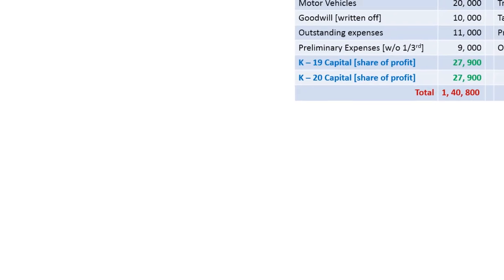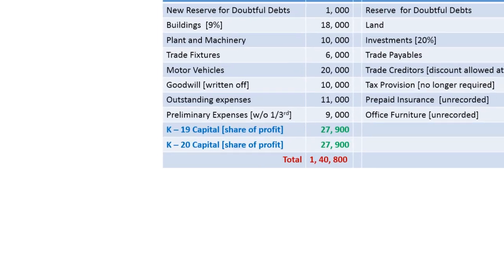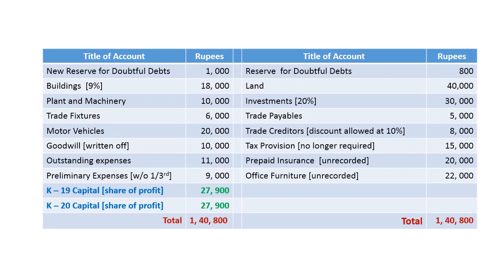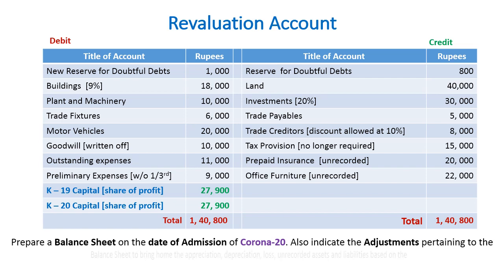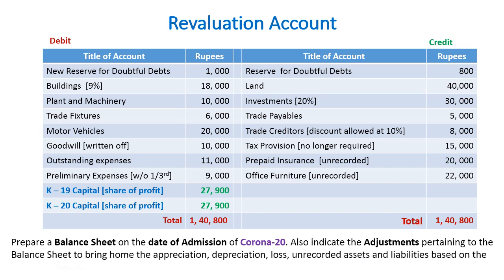A challenging slide. Look into the slide. It has been divided into two parts, left hand side and right hand side. Take the right hand side, the gain. I have listed out certain items: reserve for doubtful debts, land, investments, trade payables, trade creditors, tax provision, prepaid insurance, office furniture on the right hand side, credit side. On the left hand side: new reserve for doubtful debts, buildings, plant and machinery, trade fixtures, motor vehicles, goodwill written off, outstanding expenses, preliminary expenses written off, and the revaluation profit.